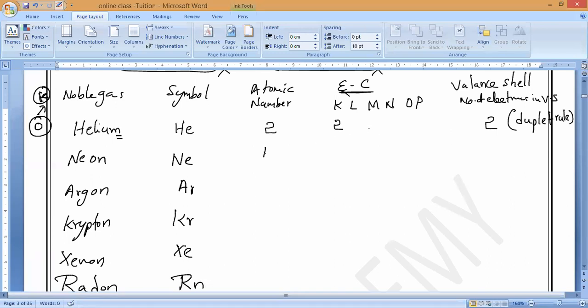Next, atomic numbers: 2, 10, 18, 36, 54, and 86. Learn these.